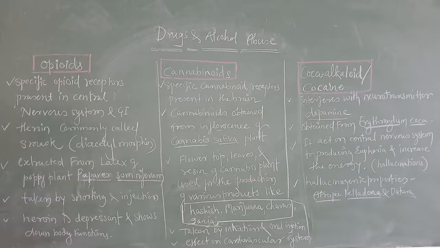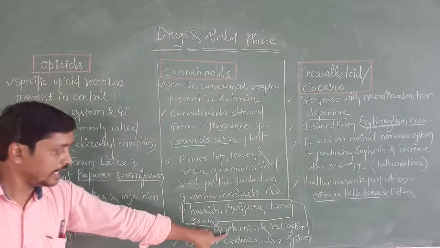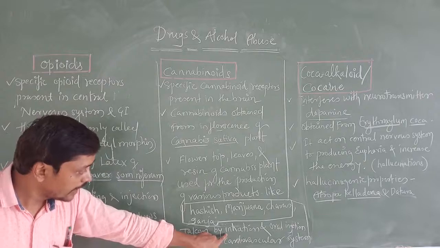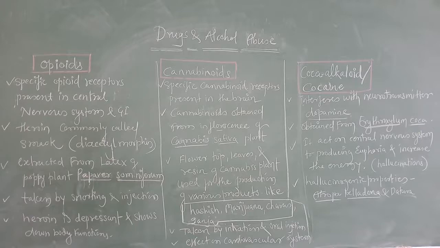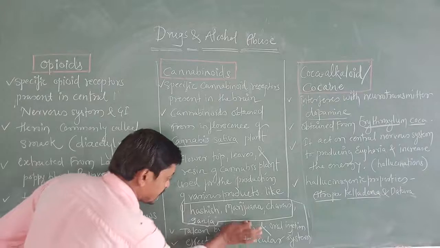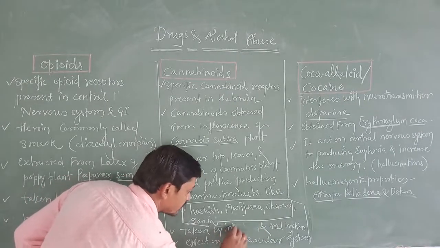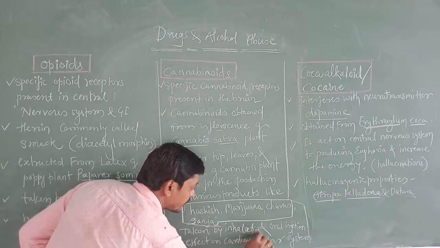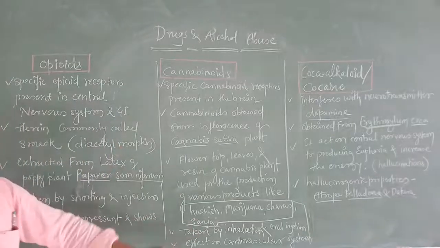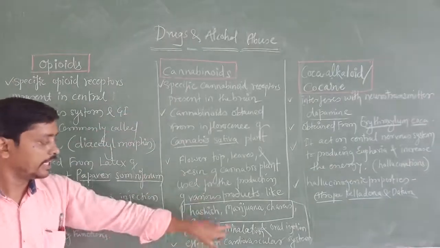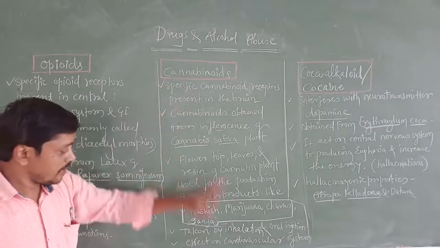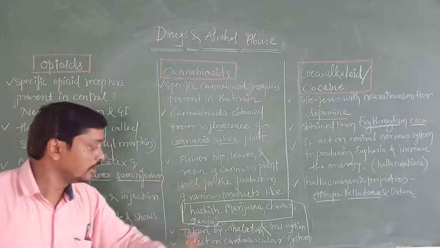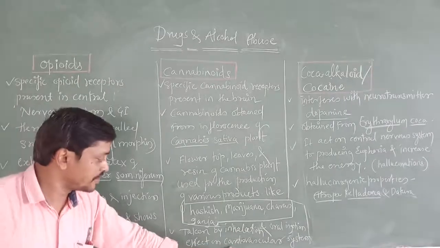Likewise, cannabinoids are taken by inhalation and oral ingestion. And last, these cannabinoids act on or affect the cardiovascular system.